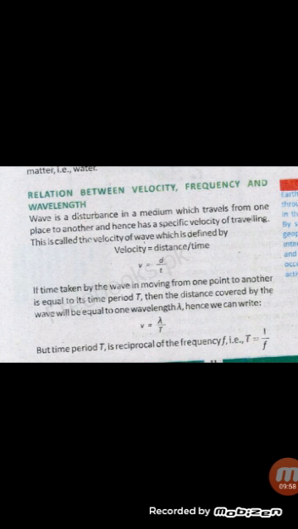Means a wave is a disturbance in a medium which travels from one place or one source to another and has a definite velocity, and velocity of wave is defined as velocity is equal to distance per time.